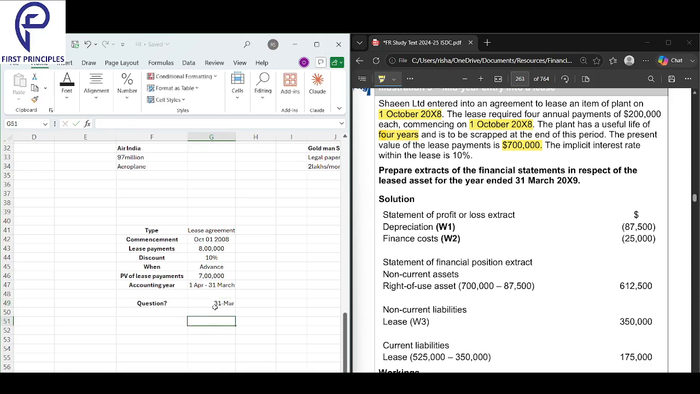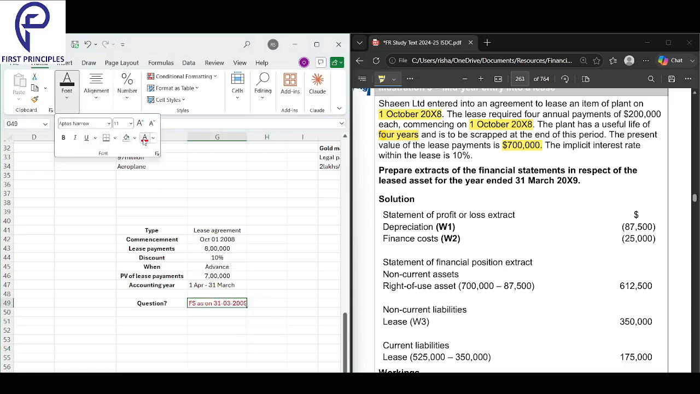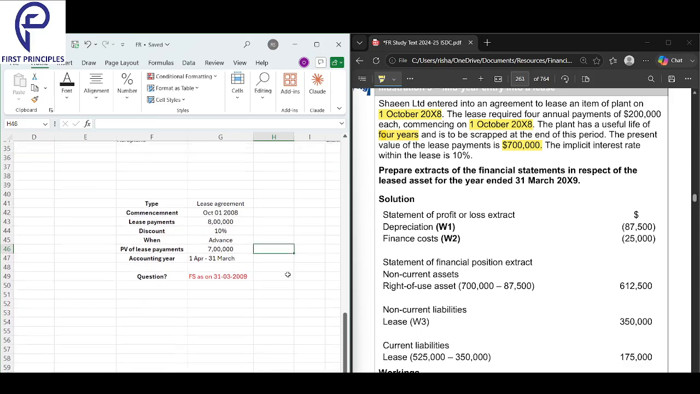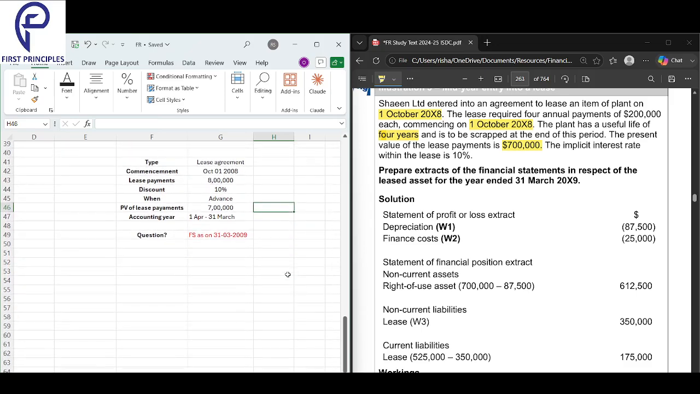What is the accounting I will do? Financial statements as on 31st March 2009. This is the question. This is what they're asking. Let's quickly get done with it.